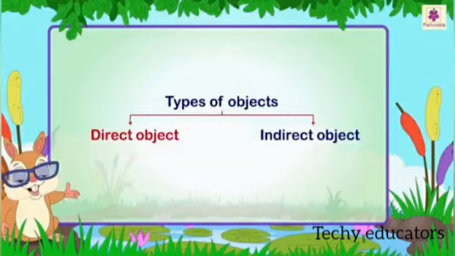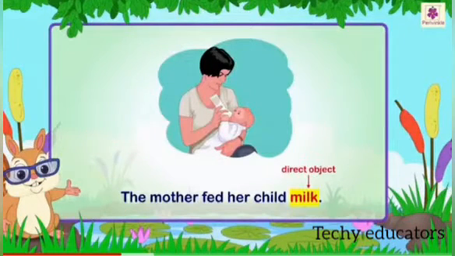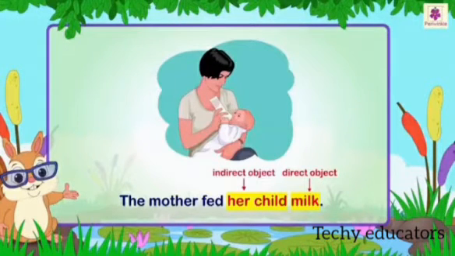The mother fed her child milk. In this sentence, what did the mother feed? Milk. So milk is the direct object in this sentence. And it is also part of the predicate. What is the subject? Mother. In this sentence, the mother fed her the milk.